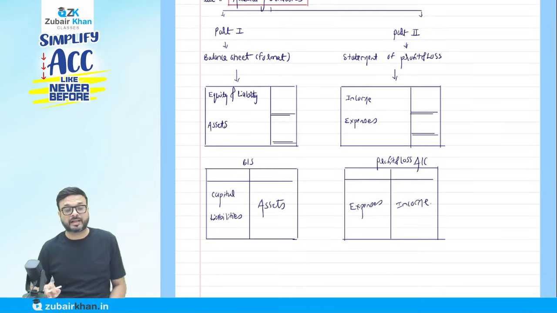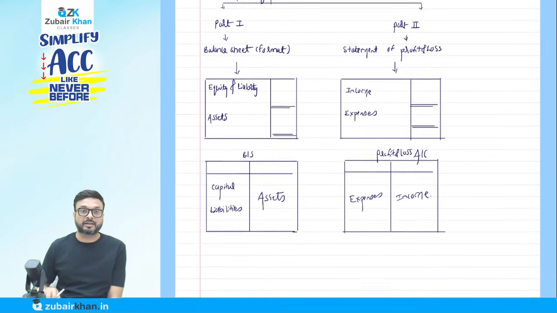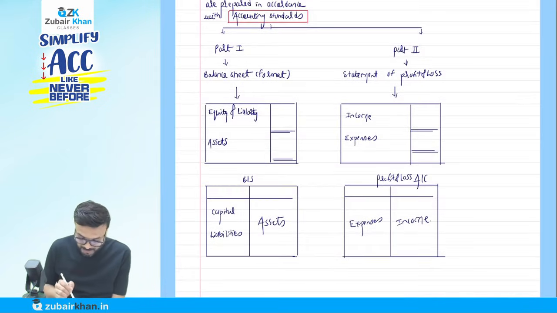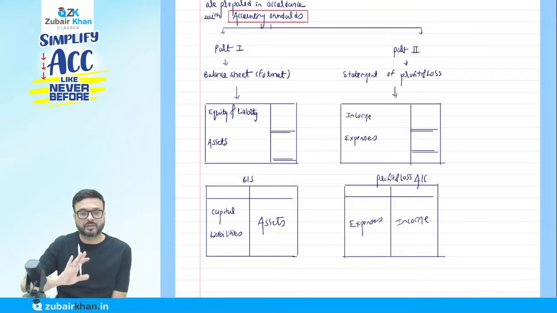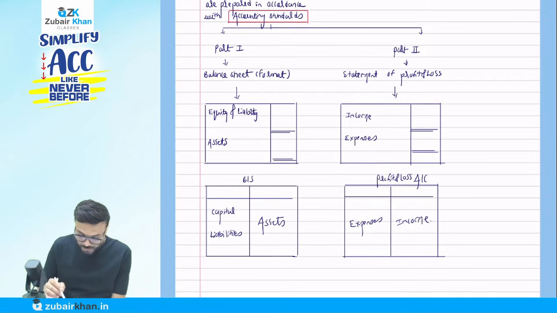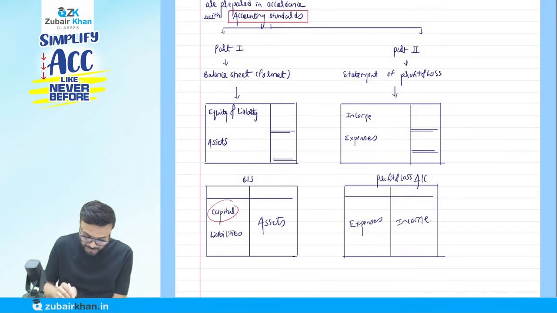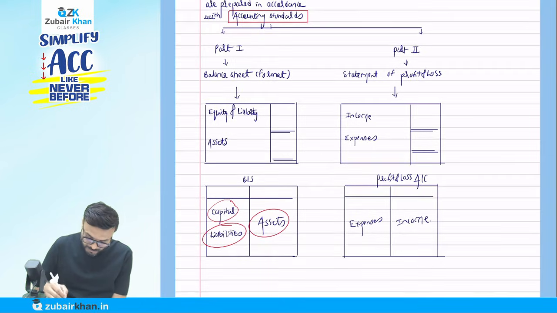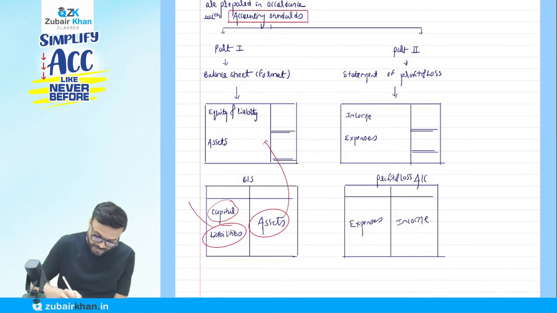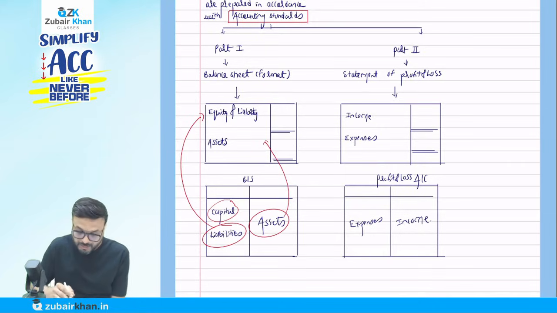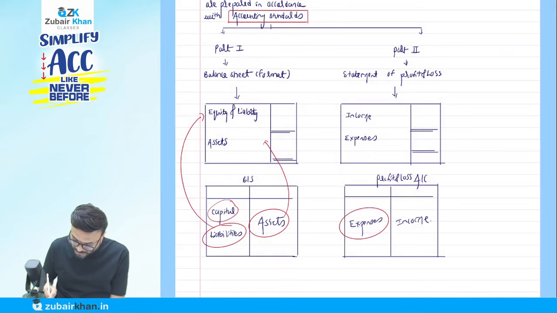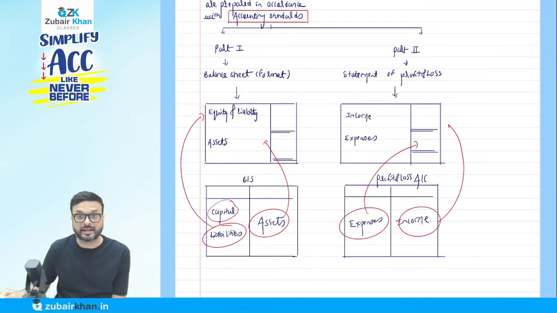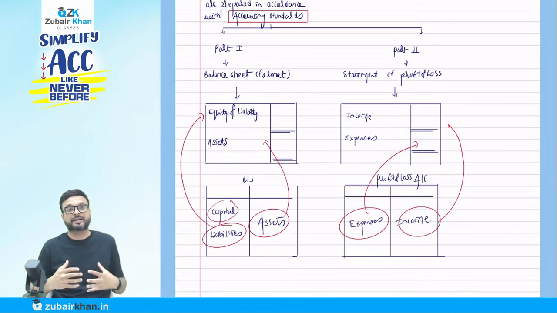But we don't prepare it like that. We prepare in a vertical format. We'll write capital, meaning the equity part, and all the reserves will also come. I will discuss it with you, don't worry. So this is how these are going to appear, not in the T form. The assets will come here, then liability and capital. For expense and income, you write income here and expense will come here, like this. This is how we are going to prepare it.